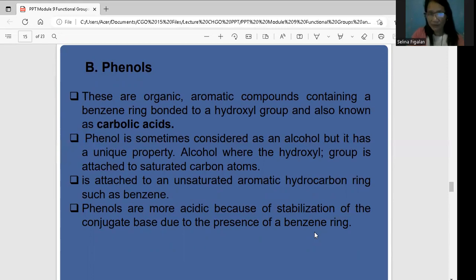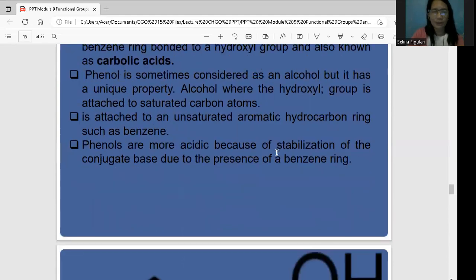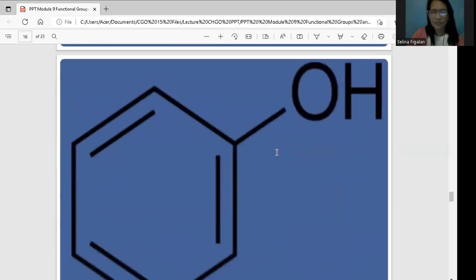In alcohol, the hydroxyl group is attached to saturated carbon atoms, but your phenol is attached to a benzene ring. Okay, so this is attached to an unsaturated aromatic hydrocarbon ring, which means it is unsaturated, with either a double or triple bond. We will look at it later, because alcohol is attached to a saturated or single bond. So phenols are more acidic because of the stabilization of the conjugate base due to the presence of the benzene ring. So here, this is your benzene ring. Okay, it has an OH, and it has a benzene ring.